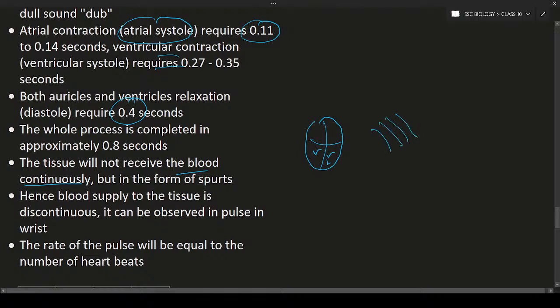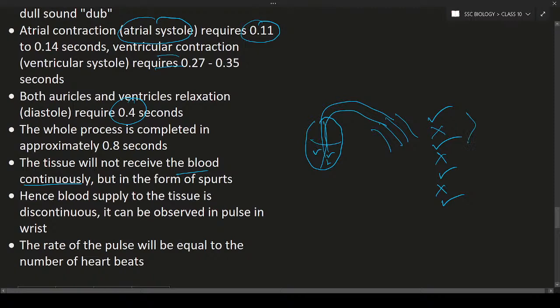How are these arteries formed? Through the systemic aorta from here. So when the left ventricle contracts, what will happen? The blood will be coming. When both ventricles relax, what will happen? No supply of blood. When they contract, again blood supply. When they relax, no supply. When they contract, blood supply, and so on. It means supplying, not supplying, supplying, not supplying, based upon the contraction and also relaxation.